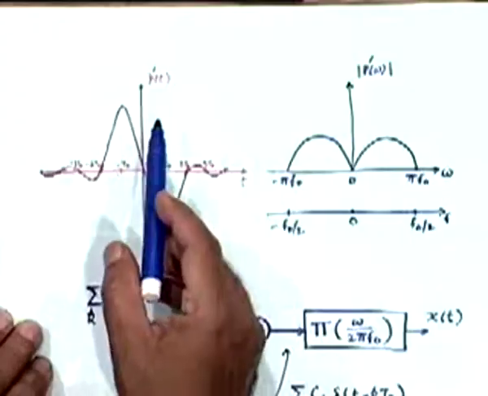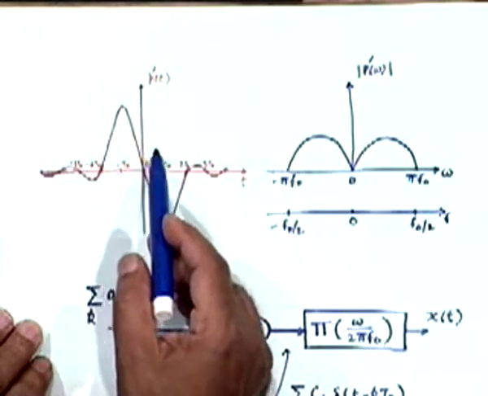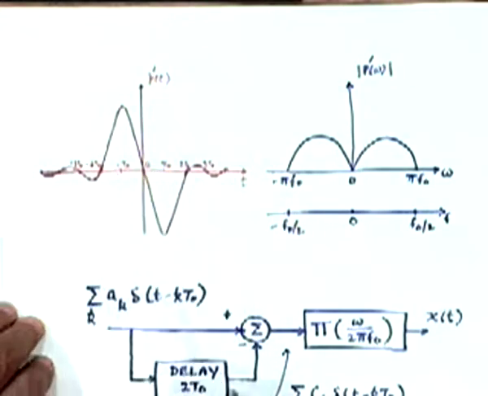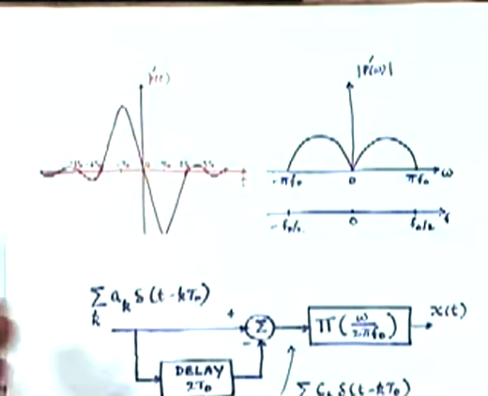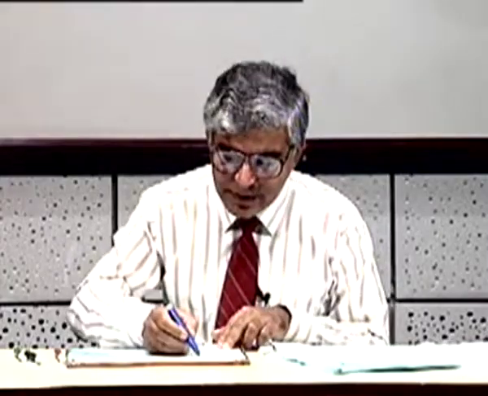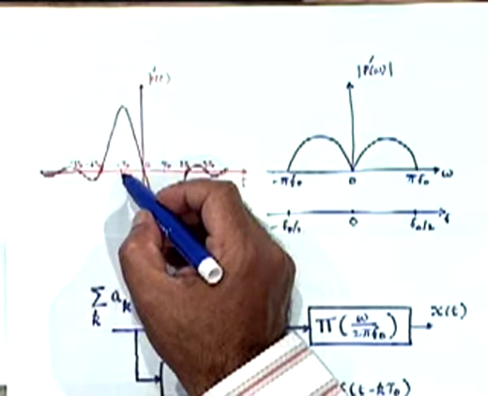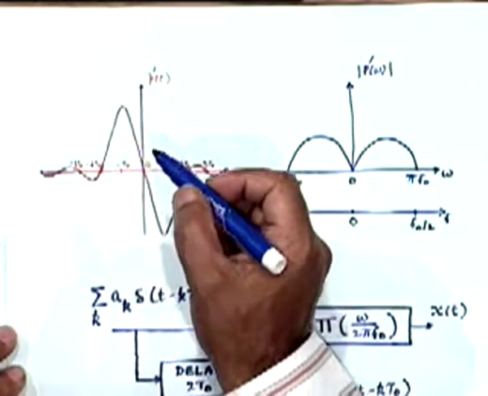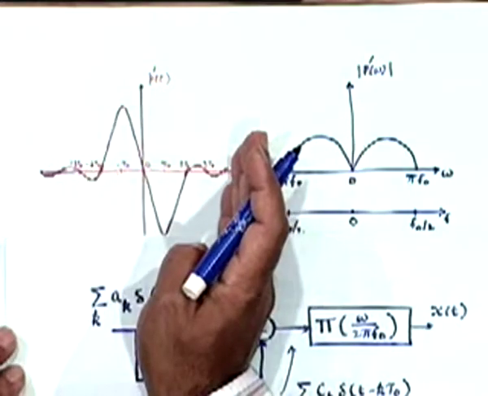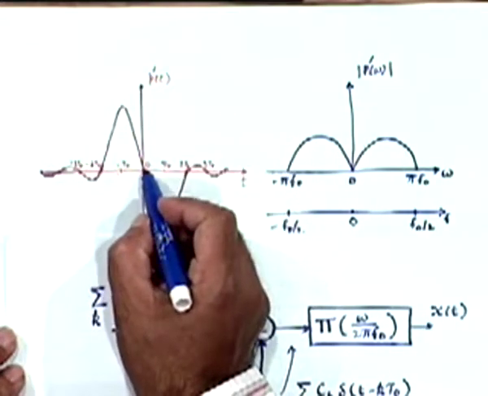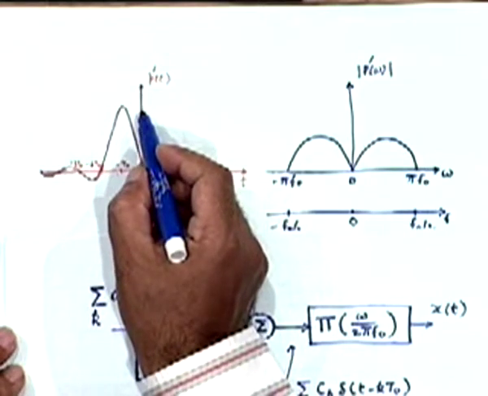Therefore at the kth instant the pulse that is coming to the picture is a delayed version of this pulse. Just like in the duo binary case, where I had a delay of t0 by 2, here I have a delay of t0. Now you interpret the waveform. If you delay it by t0 seconds, this peak will shift to 0.